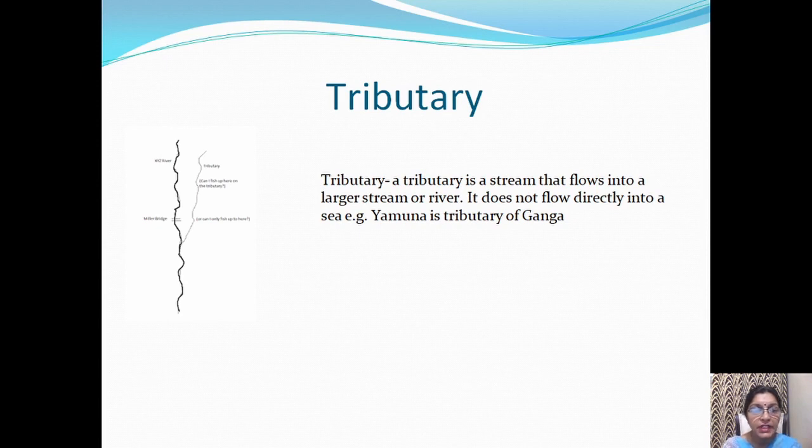The river shown in bold is the main river, and the one in light color is its tributary. We may say tributary is a helping river. In simple words, it is a helping river which helps the main river in carrying its water up to some extent.